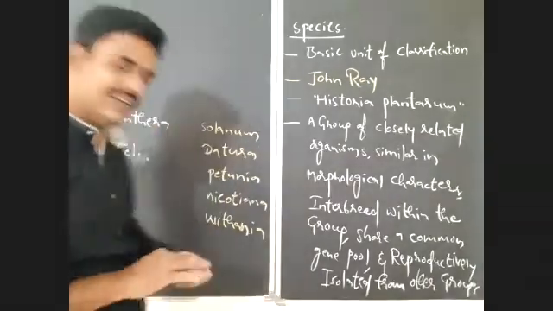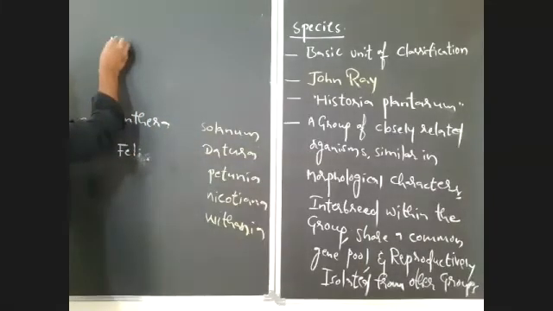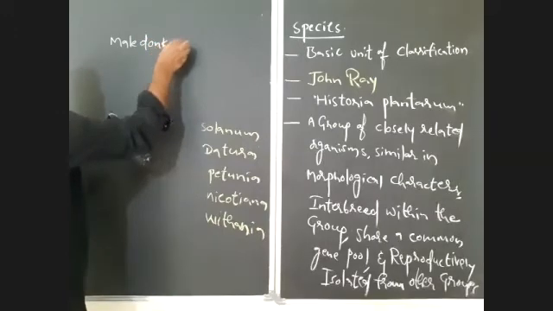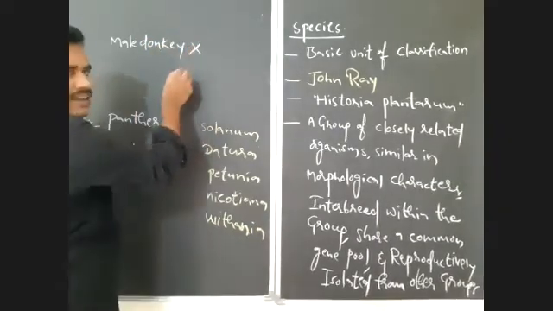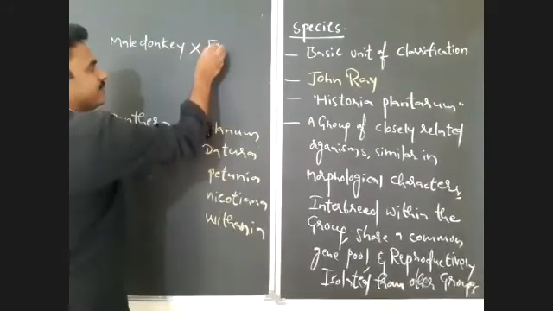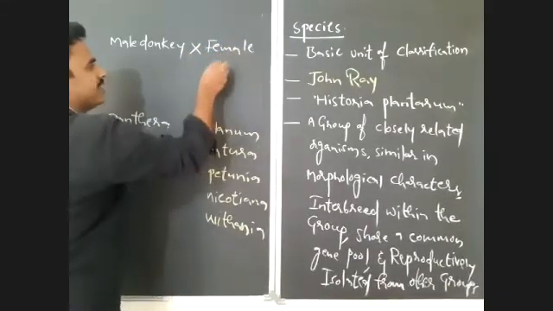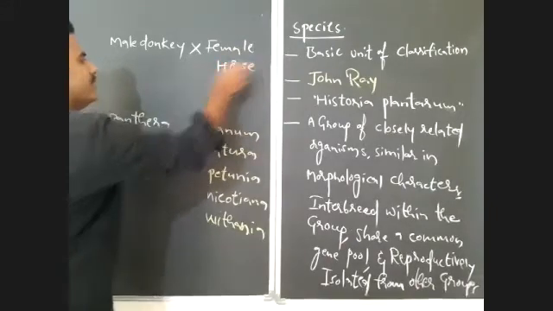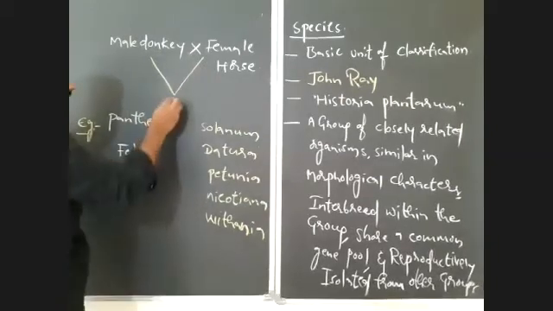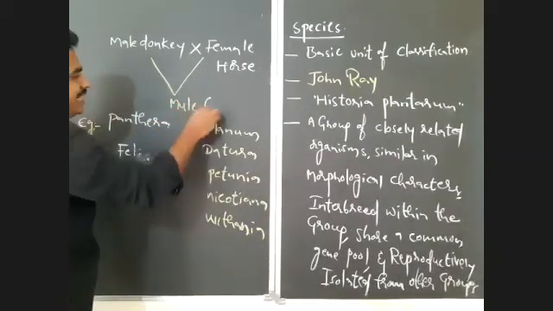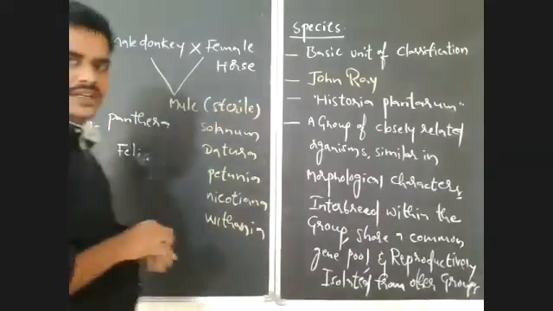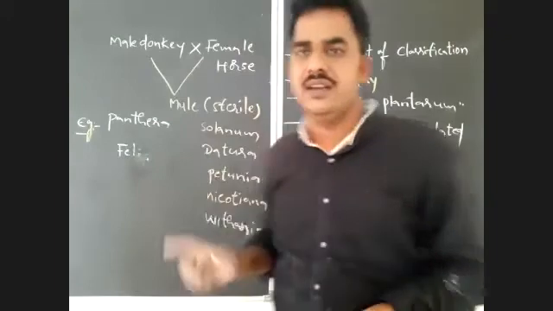For example, when the male donkey reproduces with a female horse, that will successfully produce a new variety of animal known as mule, but this mule is completely sterile. It cannot produce offspring. It is a sterile form.